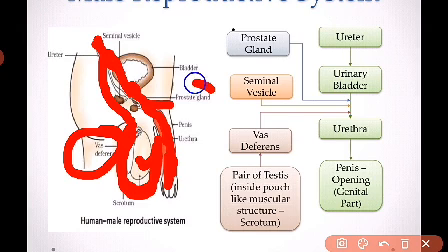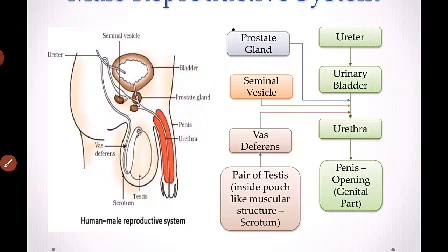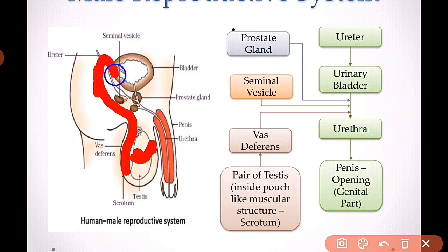Here would be your prostate gland. Here is your bladder, that is your urinary bladder. So let me explain you. First of all, the sperm formation will take place in testis. I hope it's clear. The sperm formation will take place in testis. After the formation of sperms, the sperm will travel through vas deferens. By passing through vas deferens, it will pass the ureter.